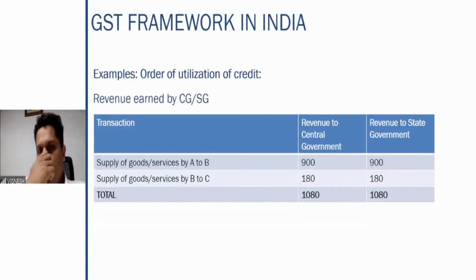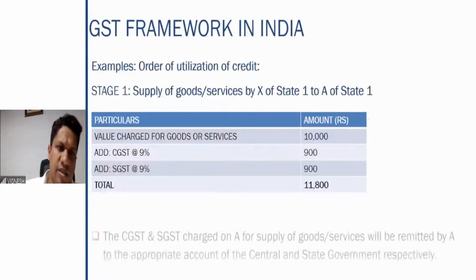So what is the revenue here earned by the central government and state government? When A is supplying to B, revenue earned by central government and state government is 900 rupees. When B is supplying to C, again here it is 180 rupees. So total revenue is 1080 each by the central government and the state government.